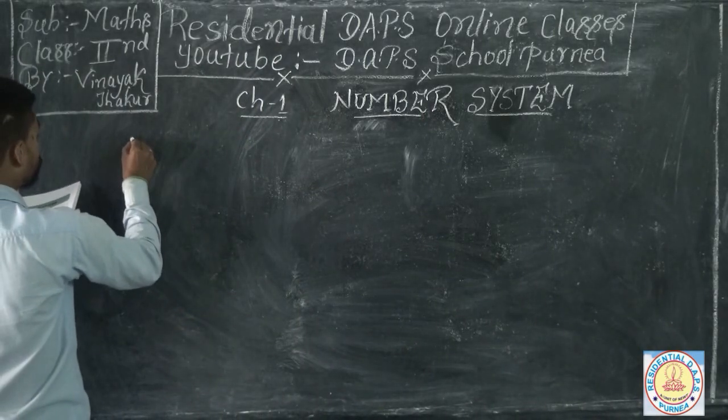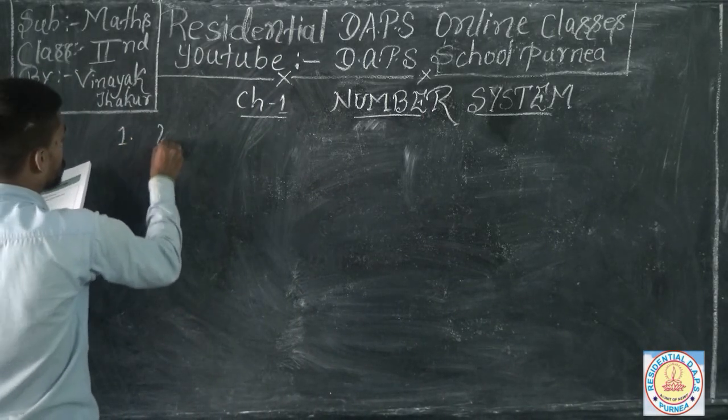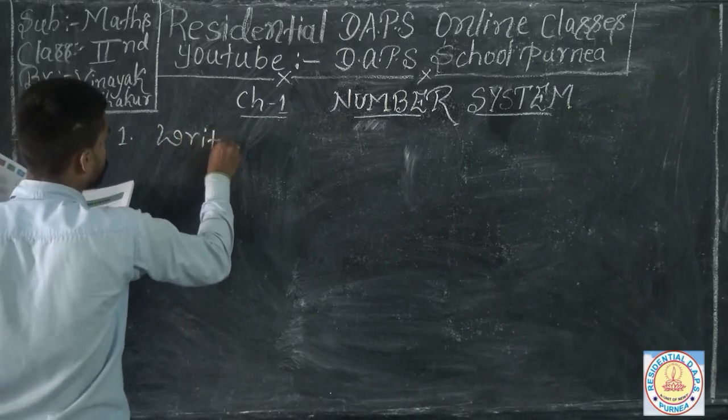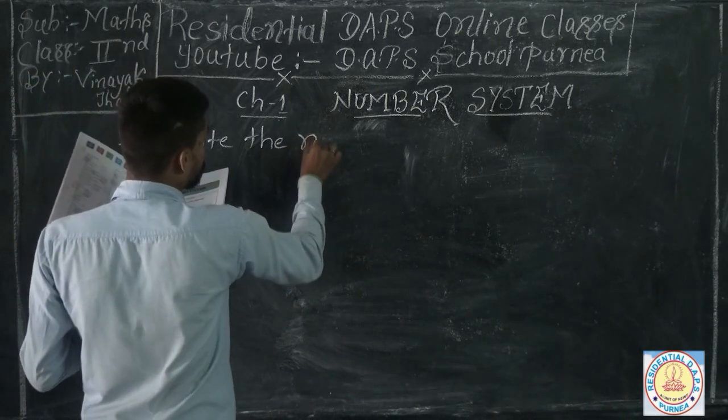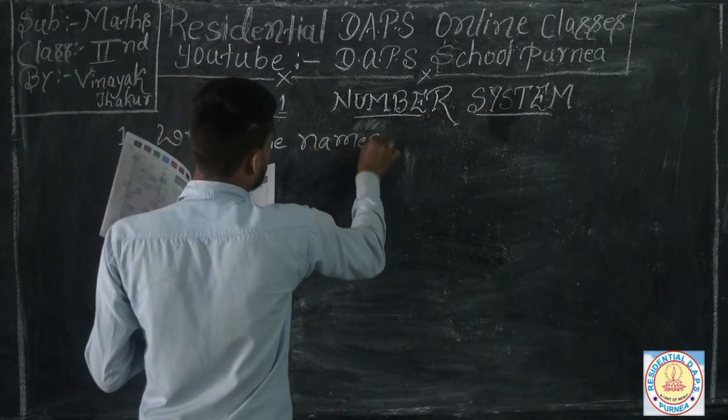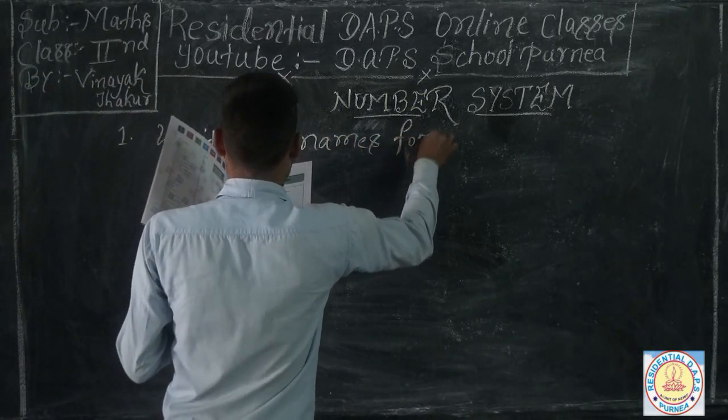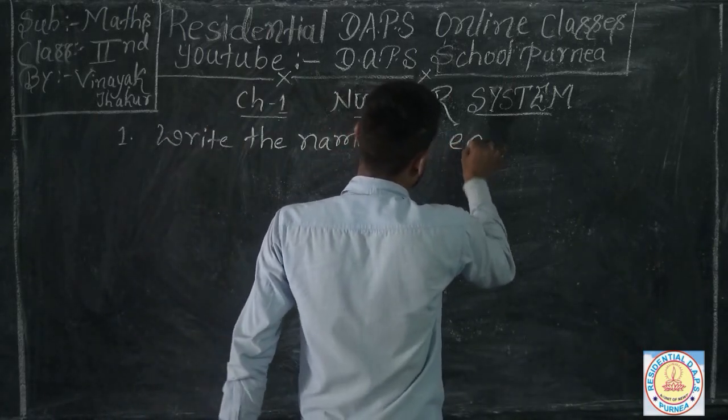Your question number first is: write the names for each of the following.